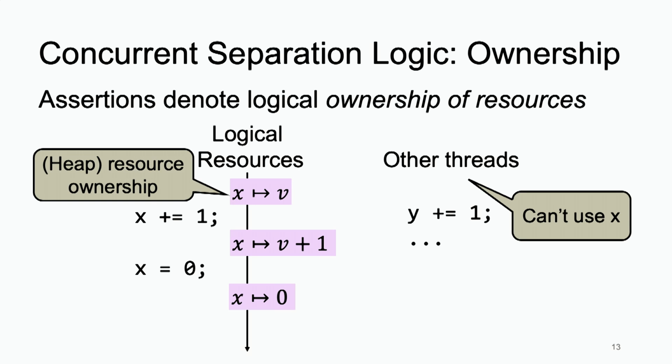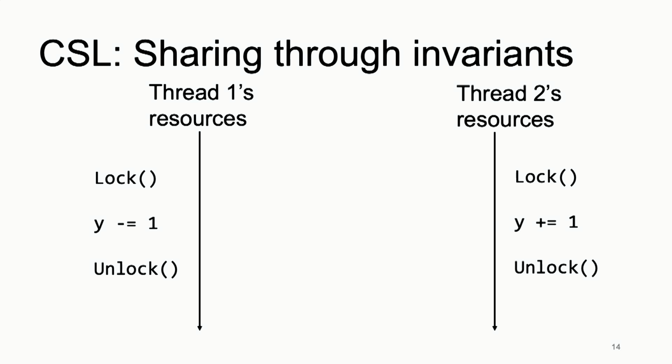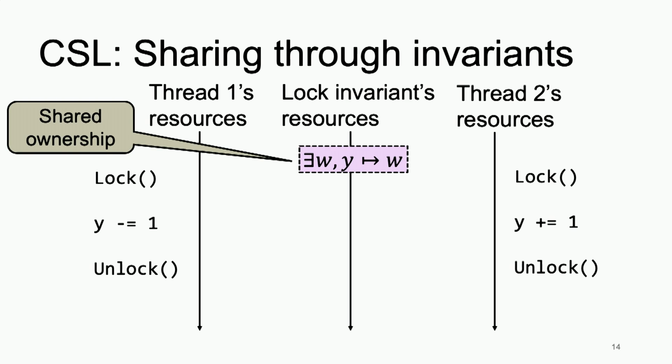Now, of course, we do want to share, occasionally. And so the second thing is that concurrent separation logic allows you to share, and the way it does so is through invariants. These are things that have to hold between every atomic step of execution, or outside of a lock, or outside of a critical section. So for example, in this particular program we have a lock that protects the variable y. That would be a typical way of writing a concurrent program.